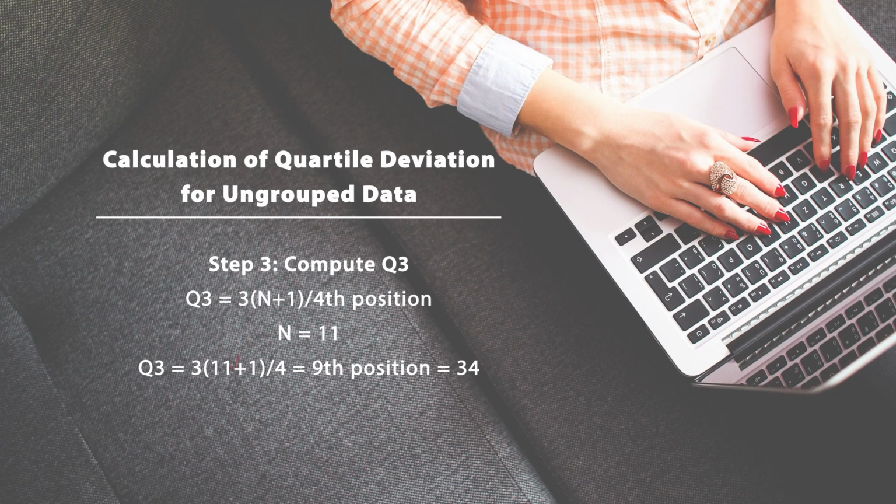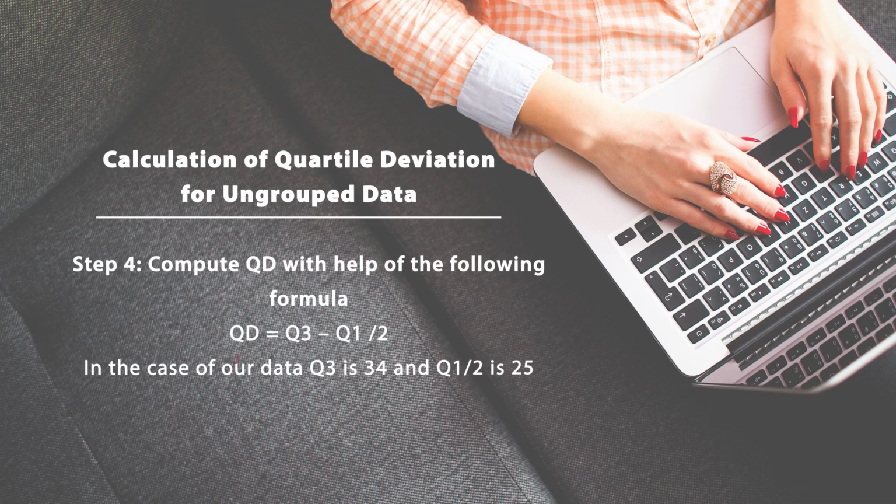In step 4, we simply calculate the quartile deviation. We calculate Q3 minus Q1, which is 34 minus 25, divided by 2, which is 9 divided by 2, and we get 4.5. So in this example, you can understand how we calculate the quartile deviation for ungrouped data.